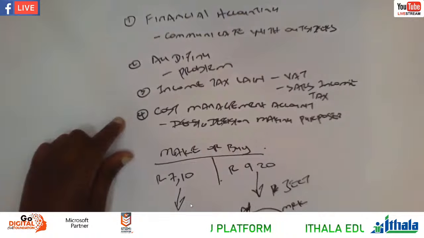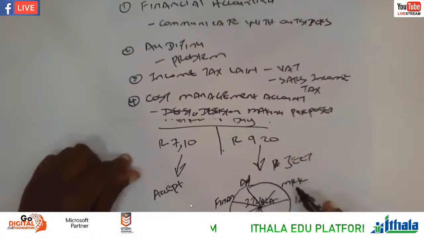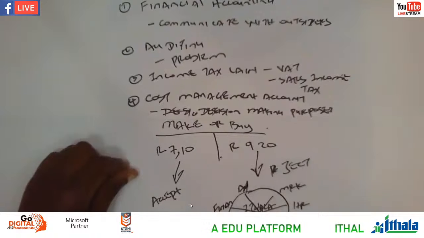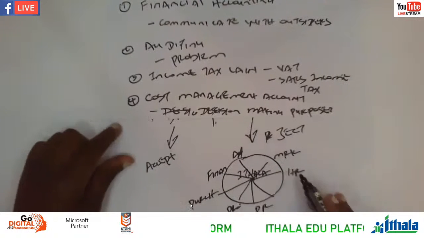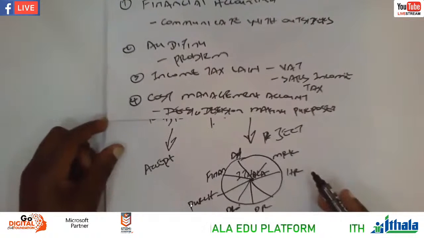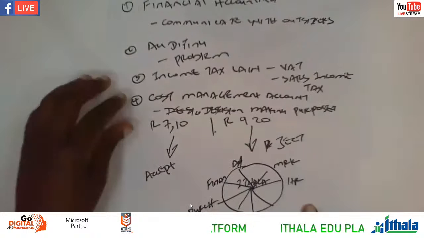We have also the purchasing function, production, as well as PR. In order for these departments or functions to communicate, they must use what? Cost management accounting. That's why we have to use management accounting or cost management accounting. There we talk about manufacturing, cash budget, and also calculating the break-even point and so on and so forth. Okay, let's shoot straight to the point.